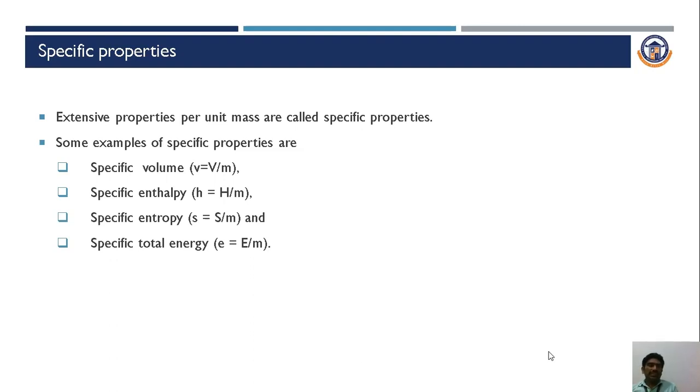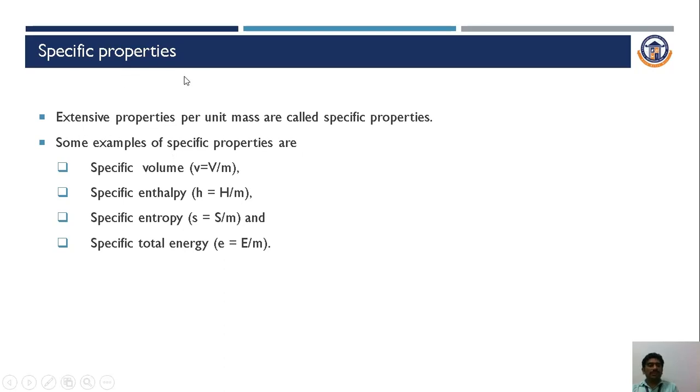Some examples of specific properties are specific volume, specific enthalpy, specific entropy, and specific total energy, that is specific energy. Volume, enthalpy, entropy and energy we generally categorize as extensive properties, but with respect to unit mass, these we call specific properties.